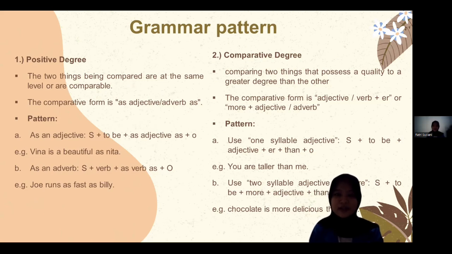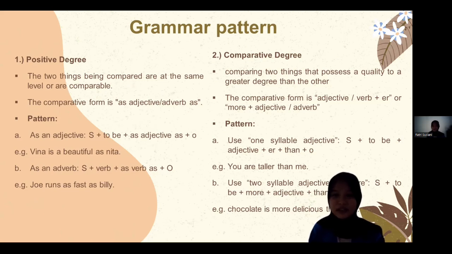For example, Vina is as beautiful as Nita. And when using an adverb, subject plus verb plus as adverb as plus object. For example, Joe runs as fast as Billy. And the second is comparative degree.